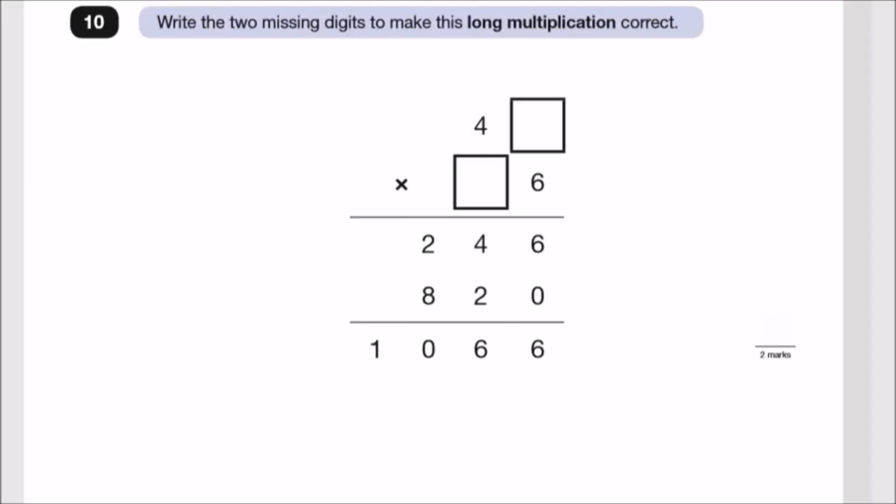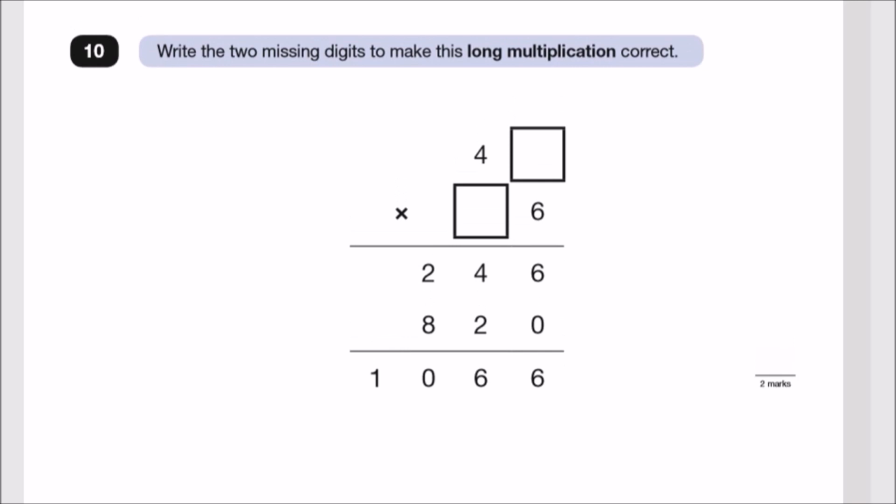All right, here we go. Question 10. So now we're back on the actual official paper. I was using PowerPoint earlier, but at least we're back. Now, what does it say here? Write the 2 missing digits to make this long multiplication correct. Ooh. Okay, so you have to be very careful. The key idea is to always start on the right-hand side of the equation, yeah? And then work your way up to the left.